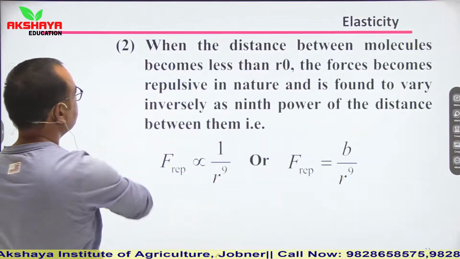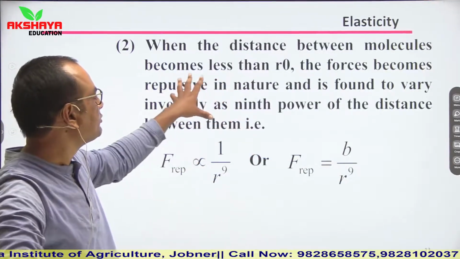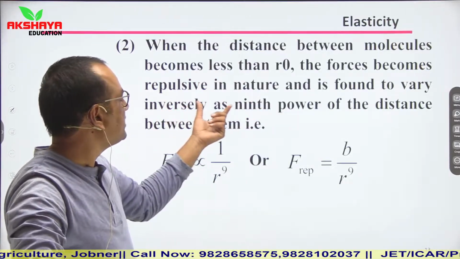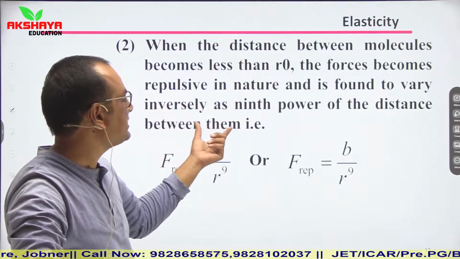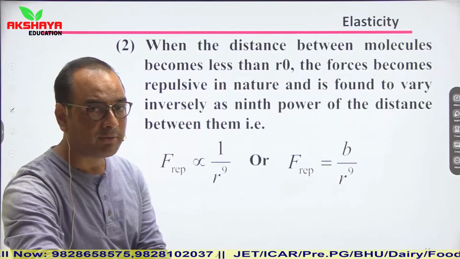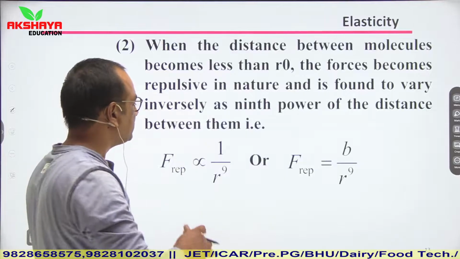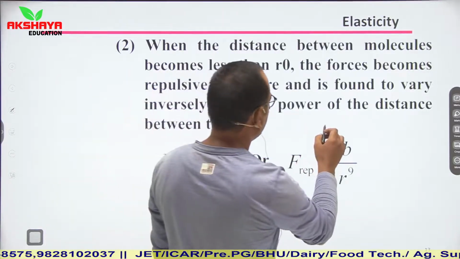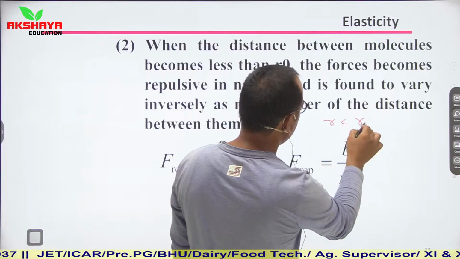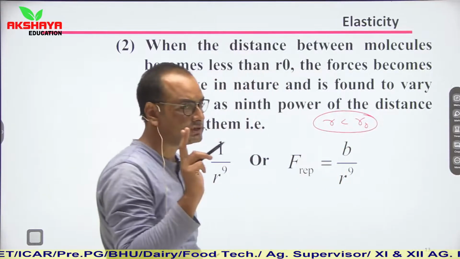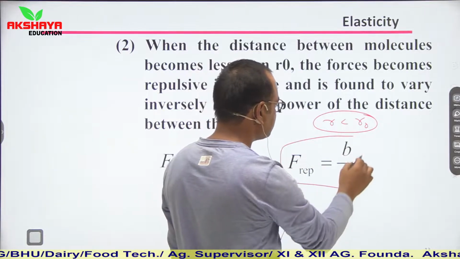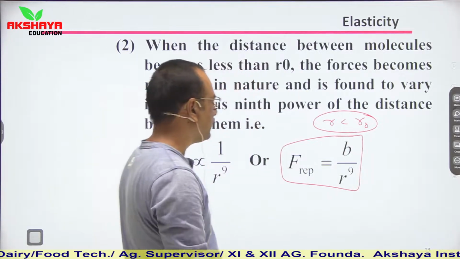Now, when the distance between molecules becomes less than R naught, the force becomes repulsive in nature and is found to vary inversely as the 9th power of distance. So see, here the variation is quite different from interatomic forces. If R is less than R naught, then this relation becomes inversely proportional to R to the power 9.